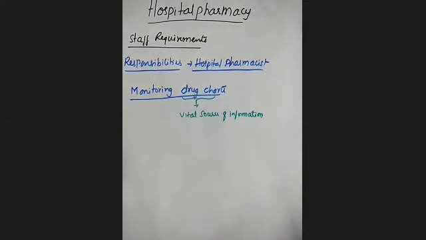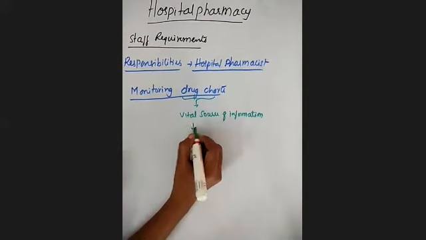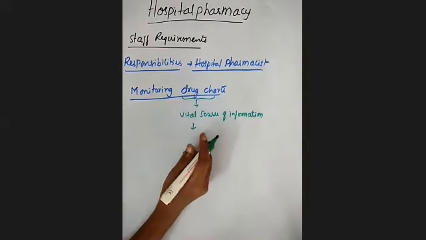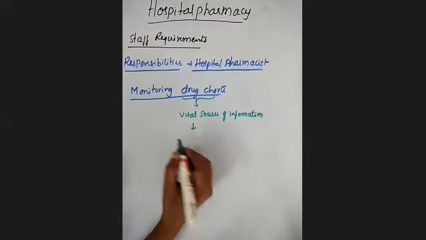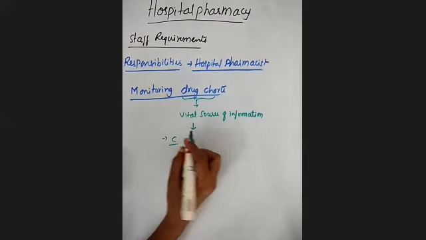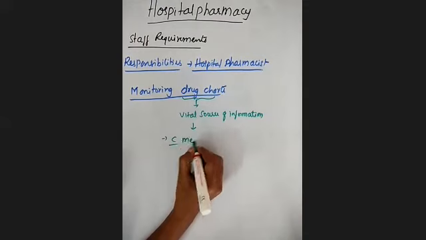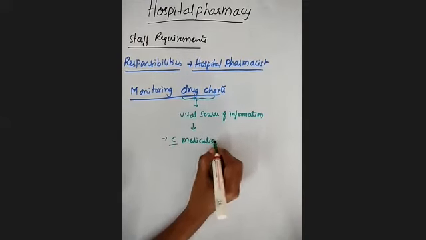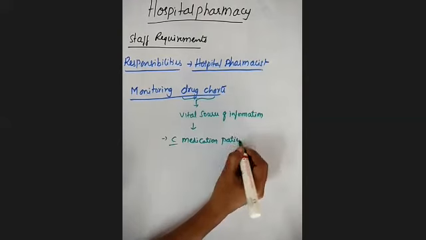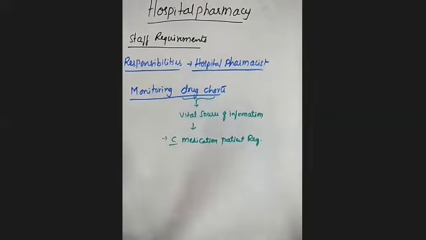The drug charts have some vital source of information. What information will be present in the drug chart? Information like which medication the patient requires. All patients don't require the same medication, as you know. For every patient they have these drug charts, and the particular medication the patient requires will be available.